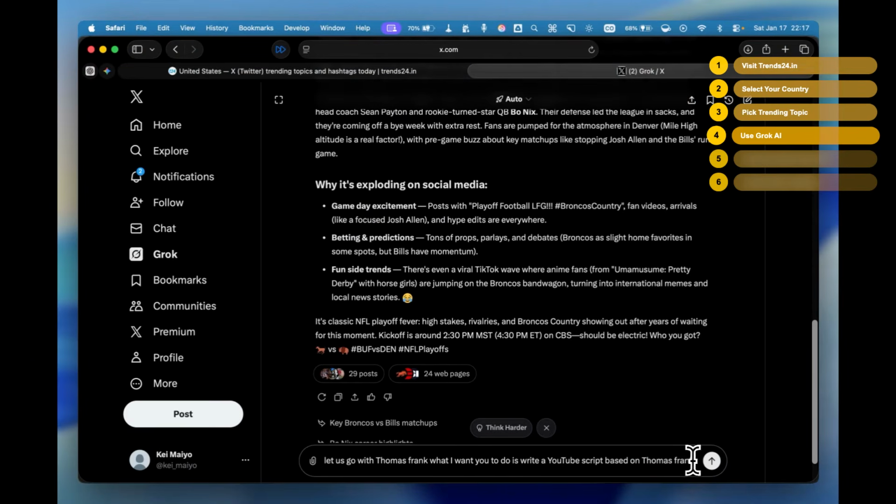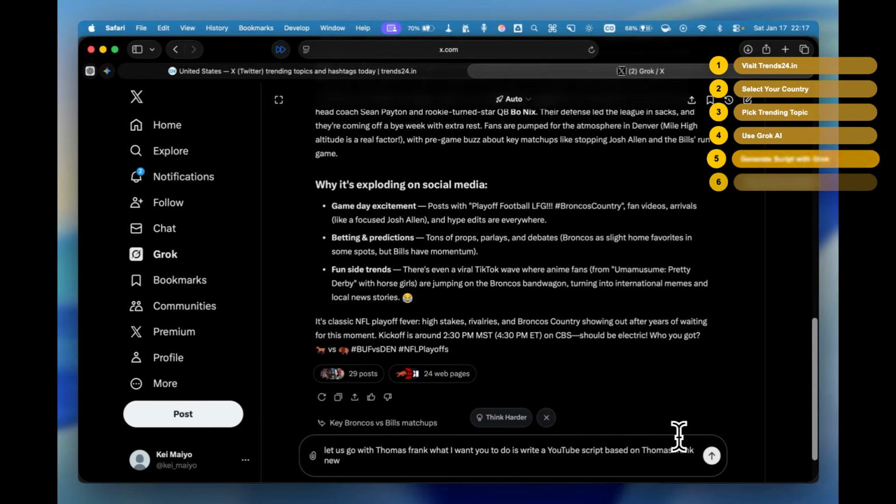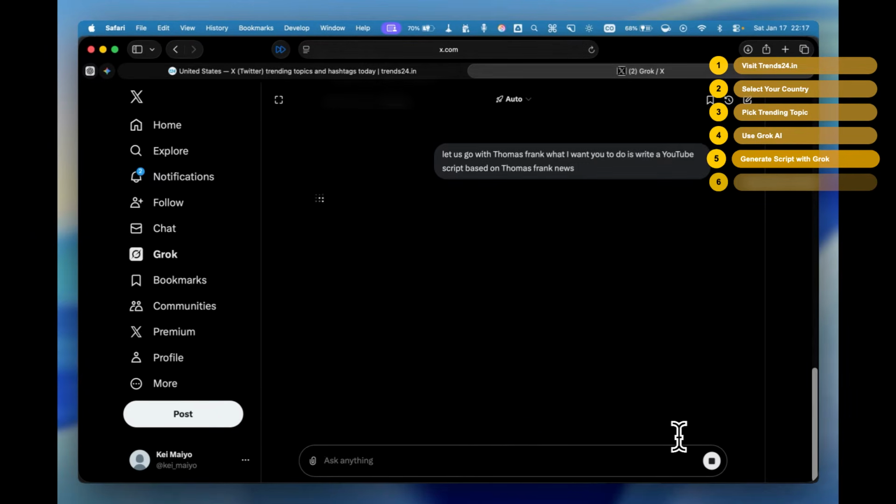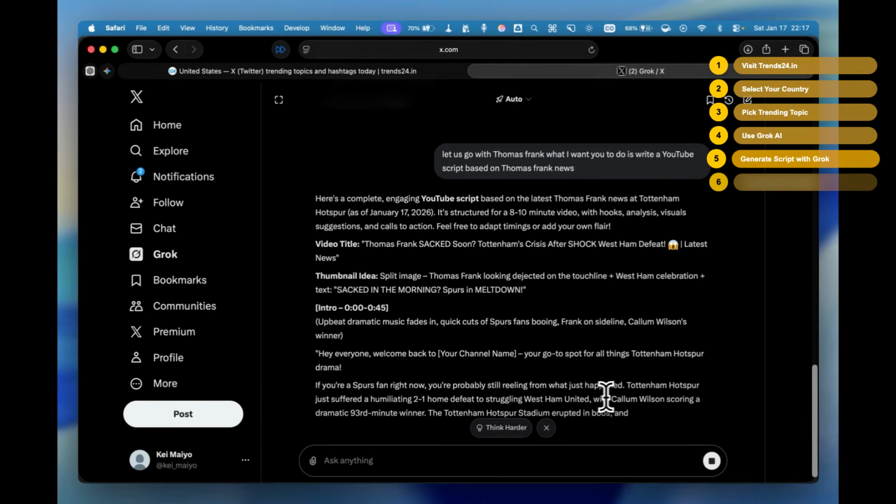Stay in Grok. Type this. Write a script about Thomas Frank trending news. Don't include section markers, and don't include a placeholder for the channel name. That's it. Grok writes the entire script in 30 seconds. Clean, structured, ready to use.